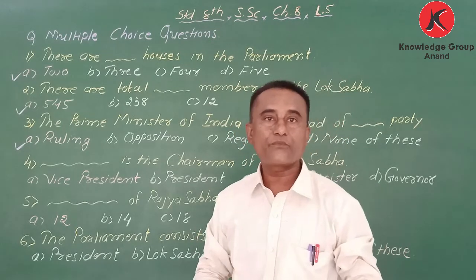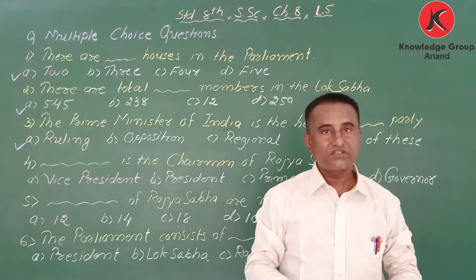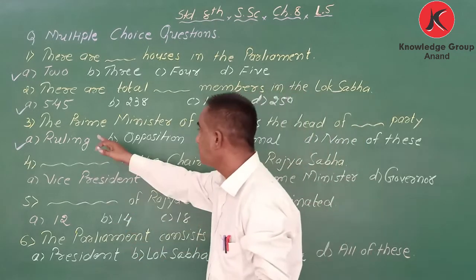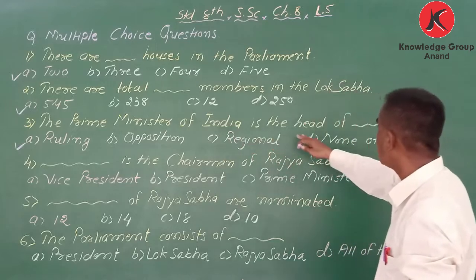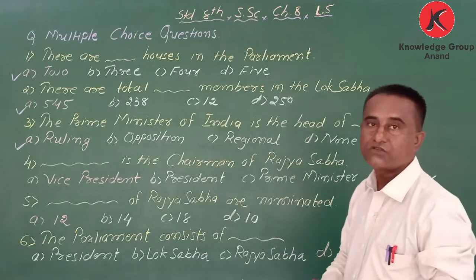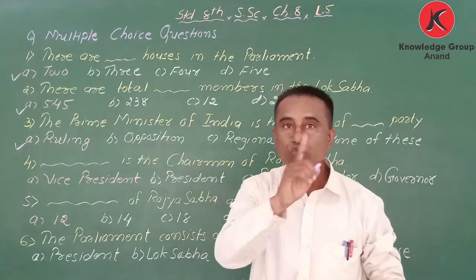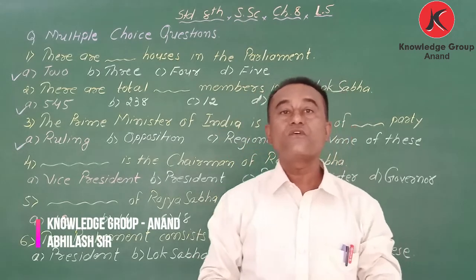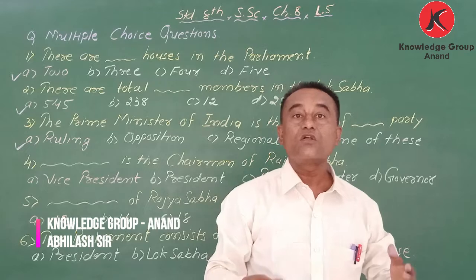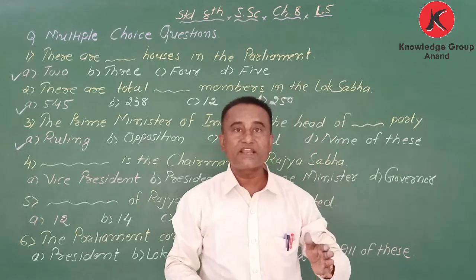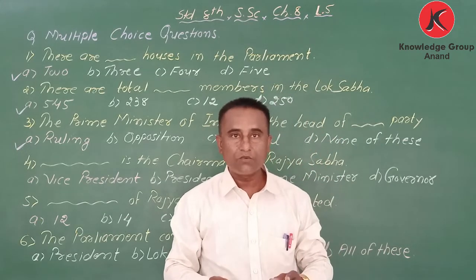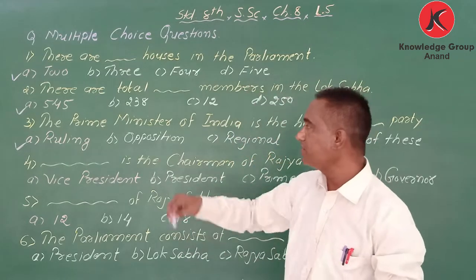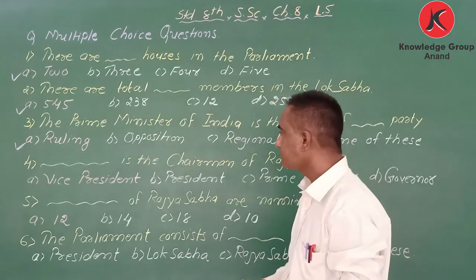That is why we have the Prime Minister from the Bharatiya Janata Party, Mr. Narendra Modi. So the answer is the ruling party, not the opposition. Those who do not get the majority, who get fewer seats, are considered the opposition party. Majority means ruling party.